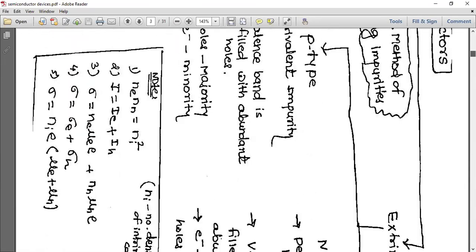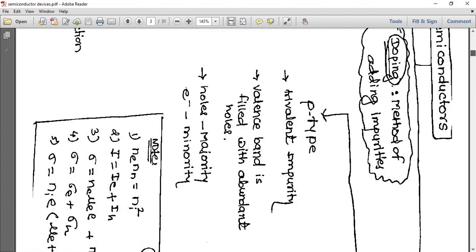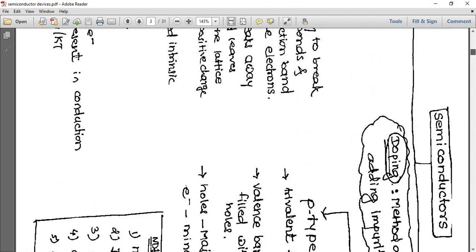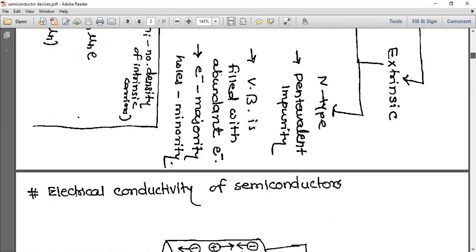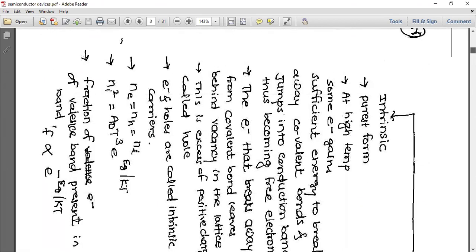Now types of semiconductors. First one is intrinsic and second one is extrinsic. Intrinsic means naturally available and extrinsic means man-made, we can say. So let's see first of all intrinsic semiconductor. It is the purest form, and at high temperature some electrons gain sufficient energy to break away covalent bonds and jump into conduction band, thus becoming free electrons.